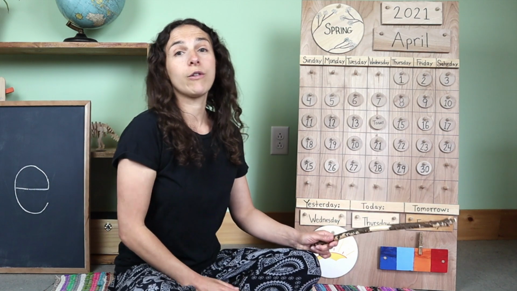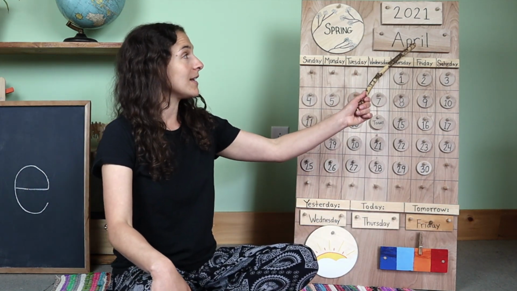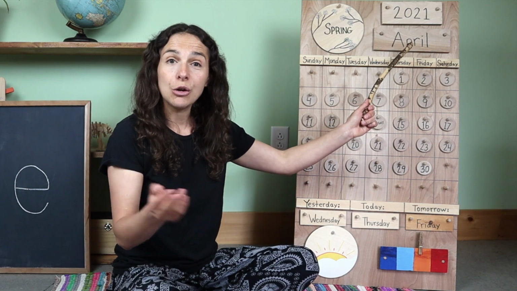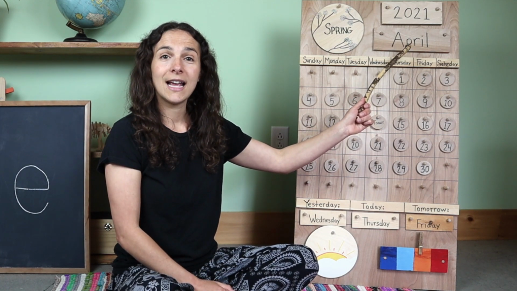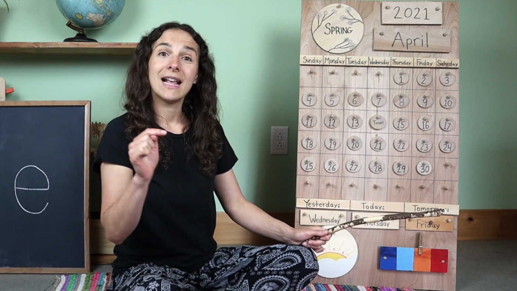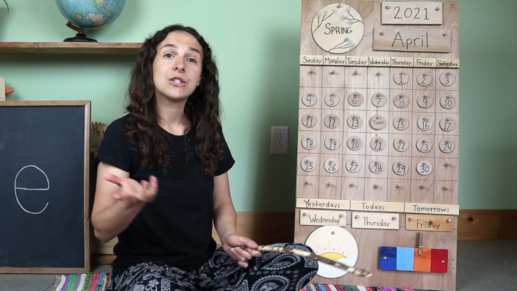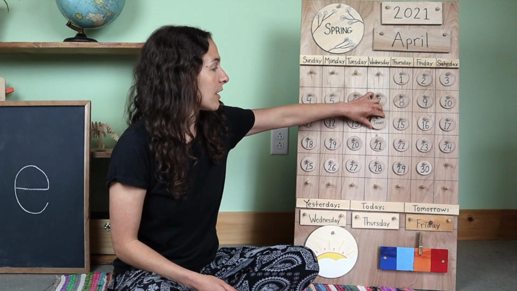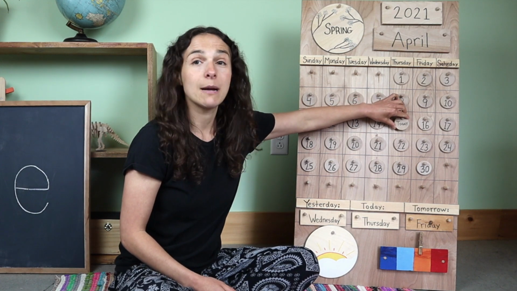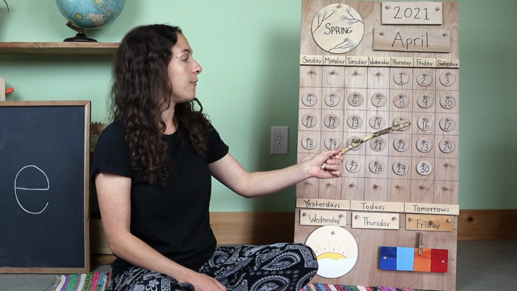First, let's go over the date. We're going to begin with the month. The month is at the top. Do you know what the month is? April. That's right. The month is April. And today is April 15th. So let's move the chip over from yesterday. Yesterday was April 14th, and today is April 15th,